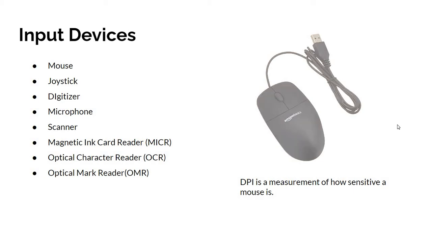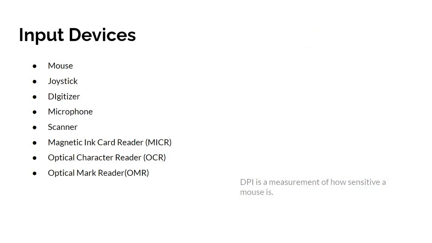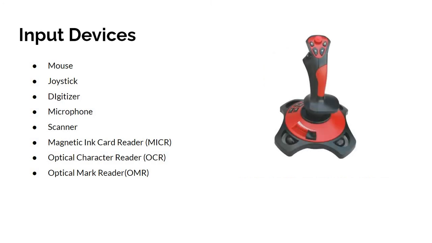And the joystick. These are commonly used in gaming systems. A joystick is also a pointing device which is used to move the cursor position on a monitor screen. The joystick can be moved in all four directions. The function of a joystick is similar to that of a mouse. It is mainly used in computer aided designing and playing computer games.